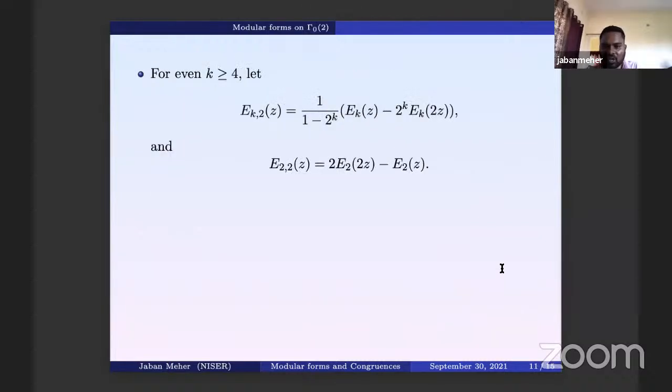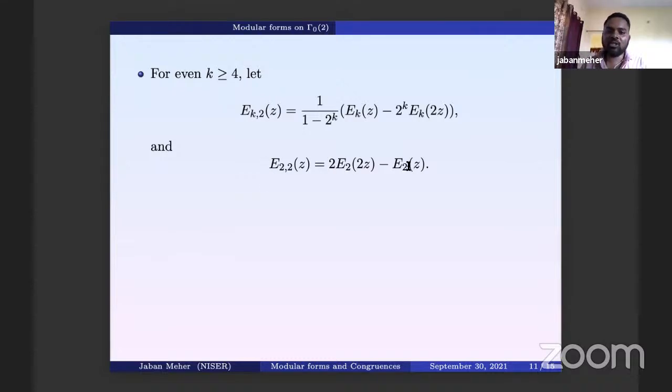For this, what results have we proved? We need to define these kinds of Eisenstein series in the case of Γ_0(2). So E_k^(2) is defined in this way, similarly to E_k, which is a modular form on SL2(Z). This is the definition of E_k^(2) for k even, bigger than or equal to 4, and E_2^(2) is defined in this way.